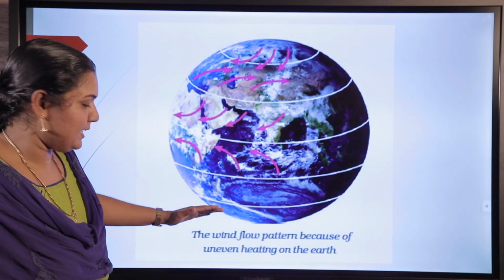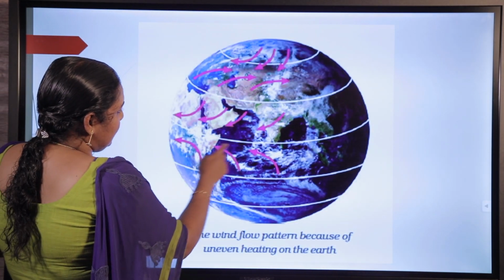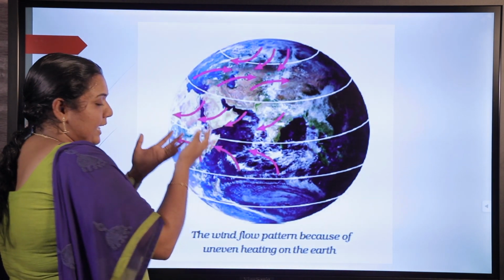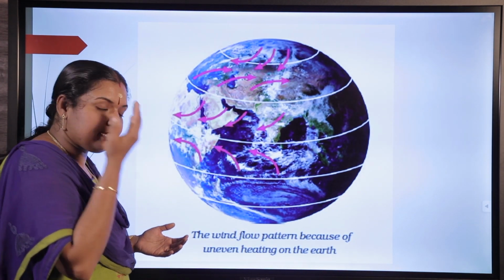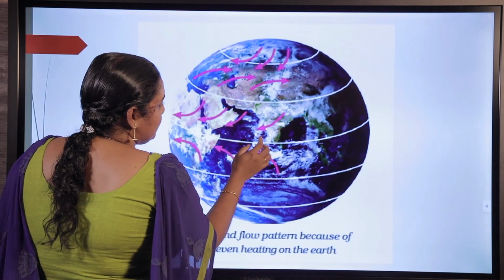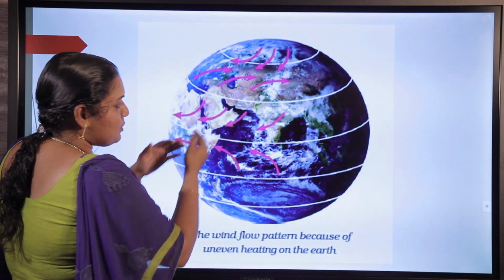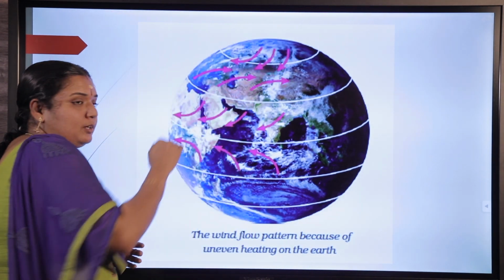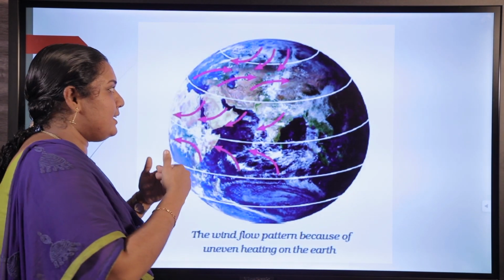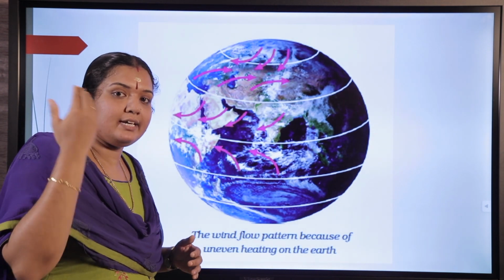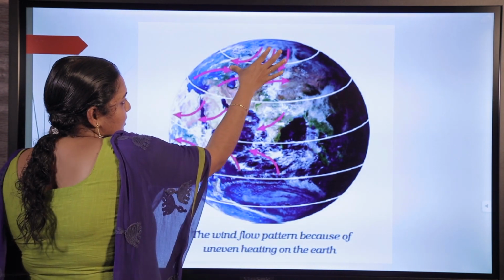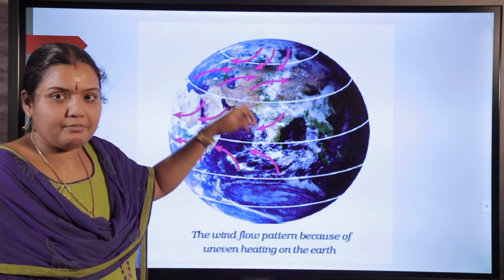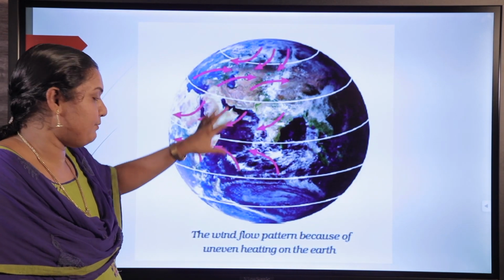In this picture, you can easily see that the equator region gets maximum sunlight. So the air above the equator region will rise up to occupy that space. From the sideways, cool air comes. In the same way, the poles will be very cool. So the sides will have warm air. That air rises up to that region. Cool air from the poles blows in. So that also creates a wind current. So this is the first method.